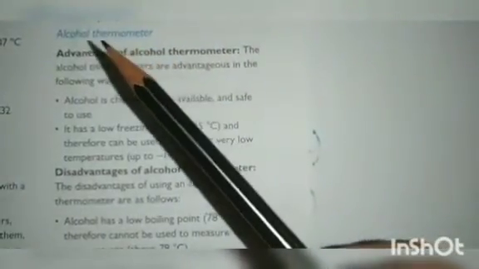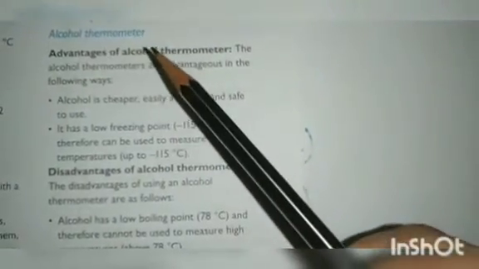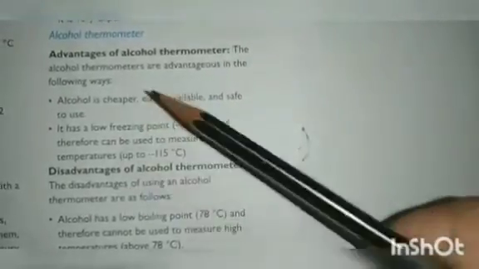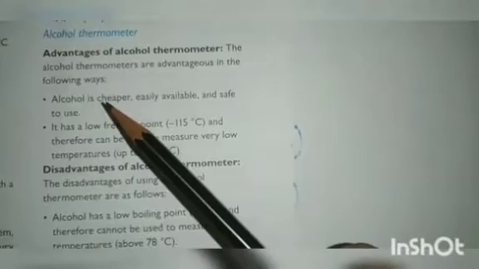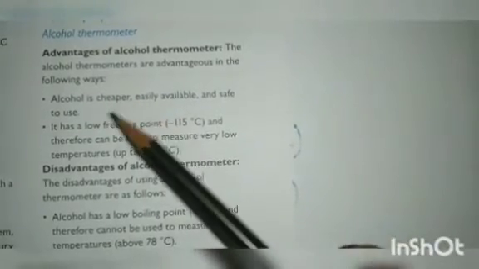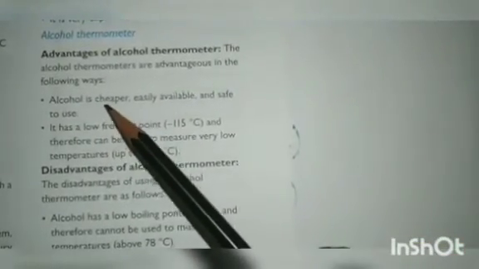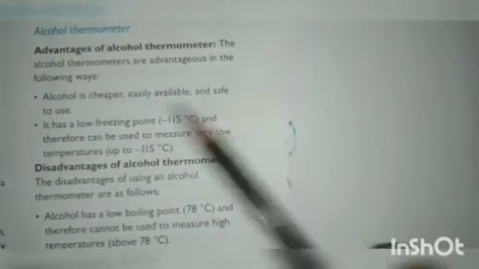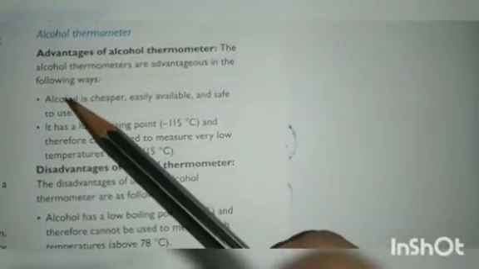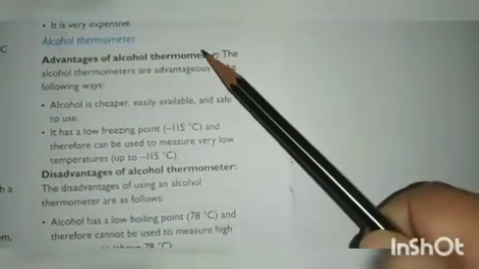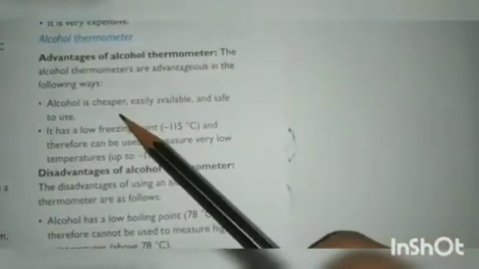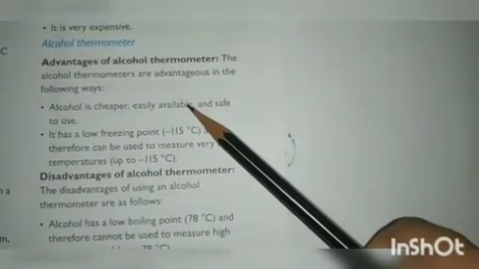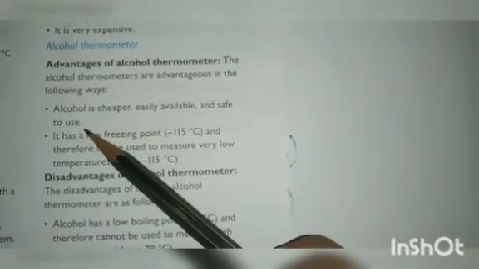Next thermometer is the alcohol thermometer. The advantages of the alcohol thermometer are as follows. First, alcohol is cheaper when compared to mercury. It is cheaper, so less costly, it is easily available, and it is safe to use.